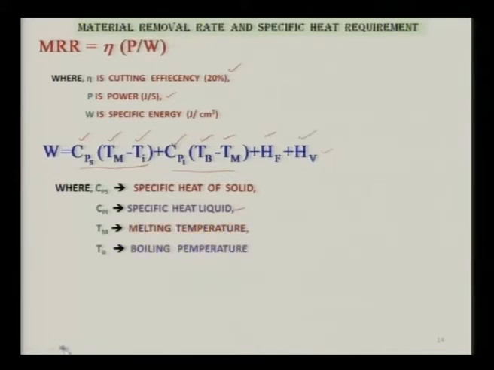So this way you can calculate the specific heat requirement for melting and vaporization of a unit amount of workpiece material. This is very essential when we want to theoretically calculate the machining efficiency of the system, because whatever amount of material is being removed, if you know the amount of heat required for that and the amount of heat you have given to the system, then the ratio of these two will give you the machining efficiency of the EBM system.